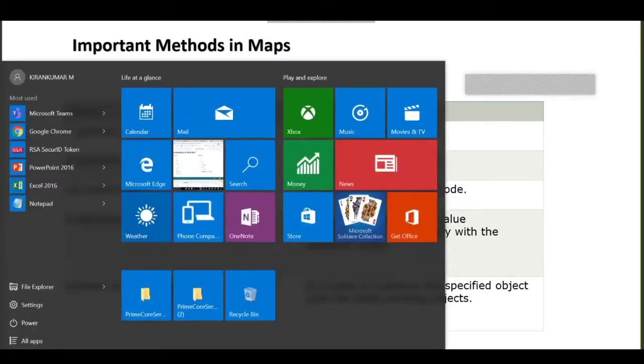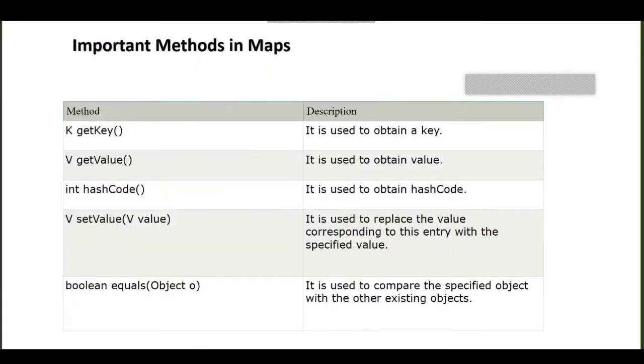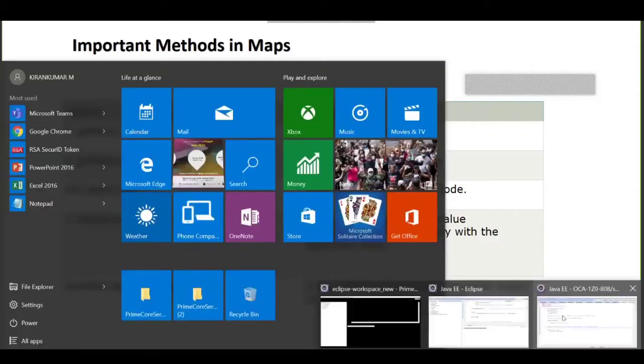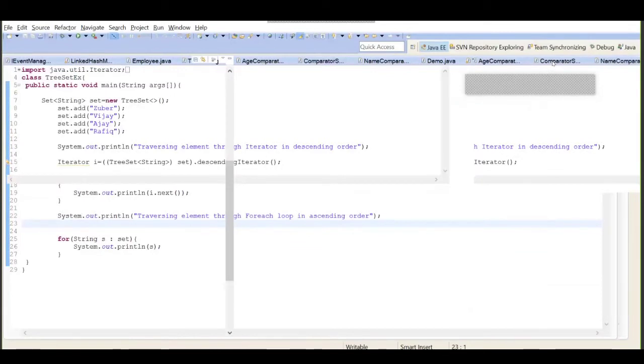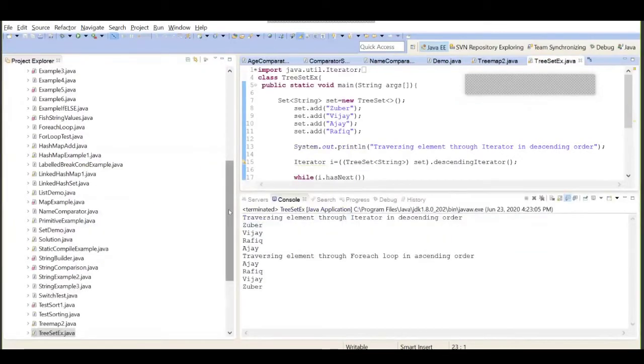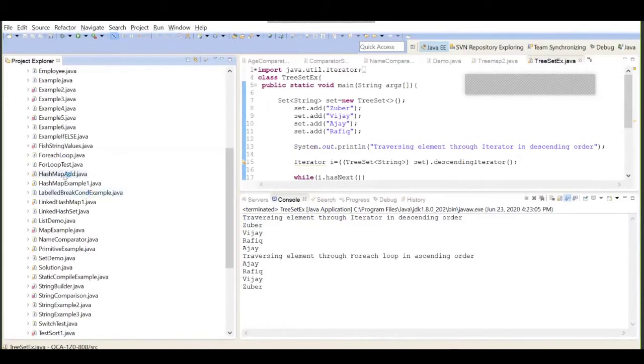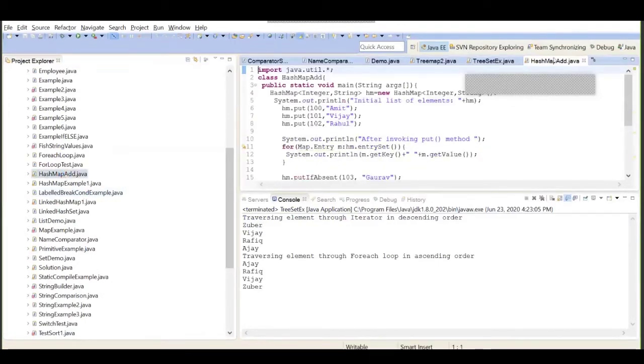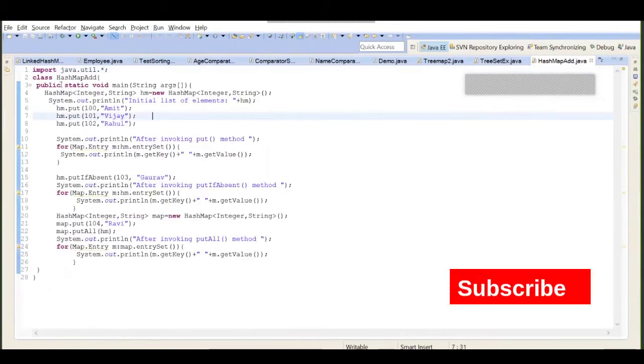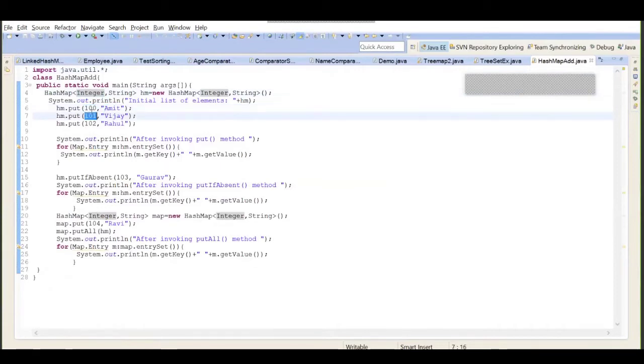Coming back to our practical part. We have already done some small examples. Let us consider we have a key value pair, meaning ID and name. I want to give a sample JSON. Rather than defining a helper class and putting it into a list, you can put it in a hash map and give it to the front end.